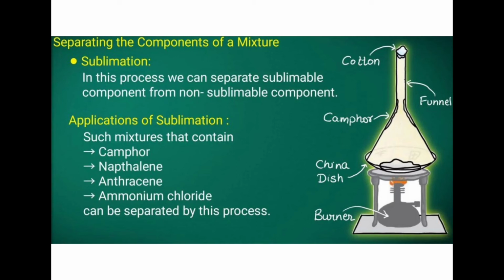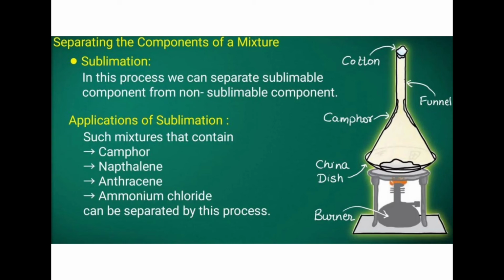What is sublimation? The element should have the capacity that, if you are heating it, it goes directly from solid to vapor. That process is called sublimation.